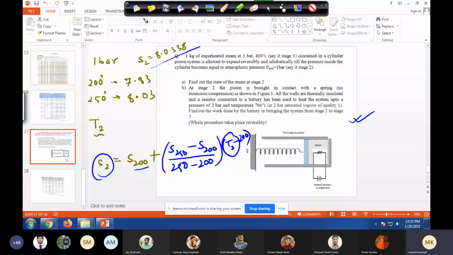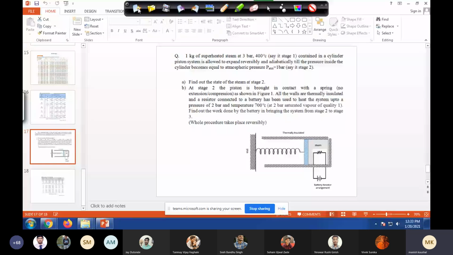Okay, so now let's go back to our original problem. The original problem is as follows. This is a typo here. New page. So make it 30 bar, not 3. I'm removing it. Make it 30 bar. Okay, so now let's say what we get. So now again, if it's 30 bar, our stage 1 is 30 bar and 400 degrees Celsius.